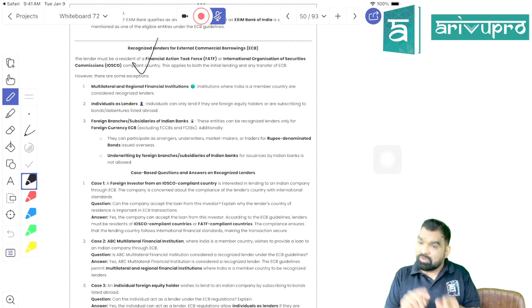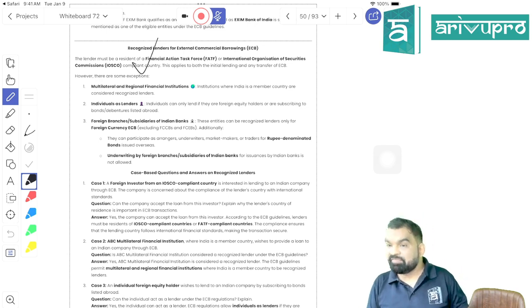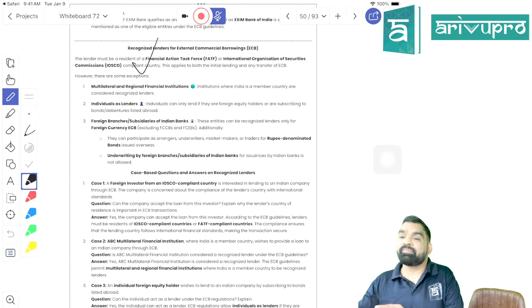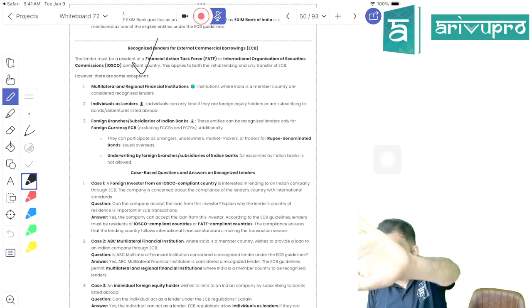And I am only allowed to take a loan for general corporate purpose, working capital requirement, capital expenditure, or for anything if I am a manufacturing company, right? But in other cases, if I am acquiring a loan, I have to follow a different minimum average maturity, right? Right, students, is it clear?